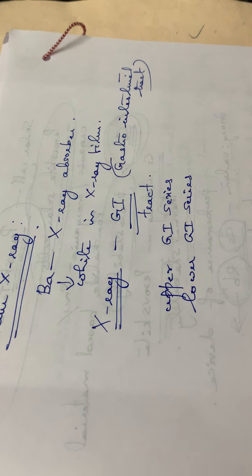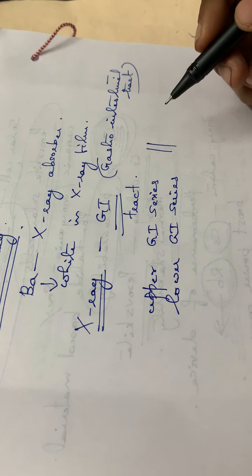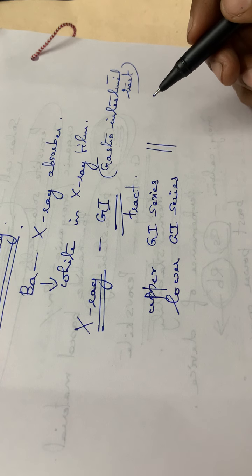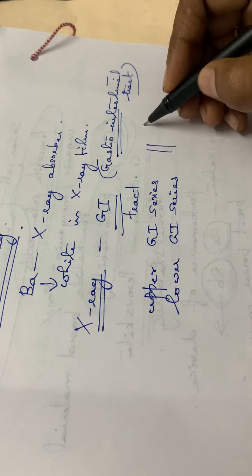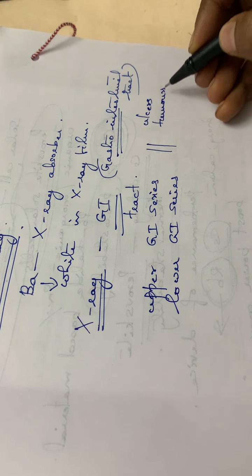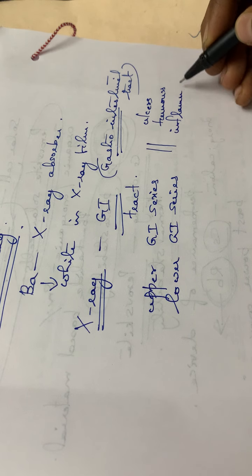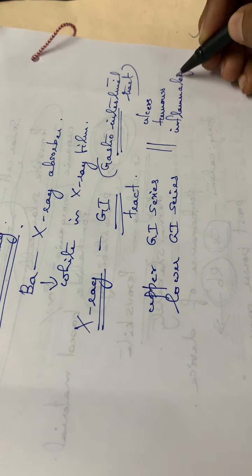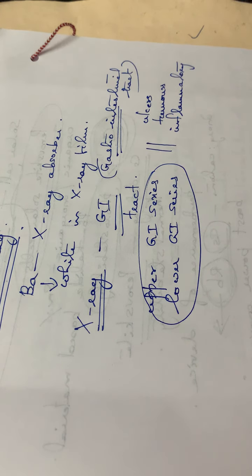In both cases they are used to diagnose abnormalities present in the gastrointestinal tract, sometimes ulcers, tumors, growths, inflammatory conditions, etc.